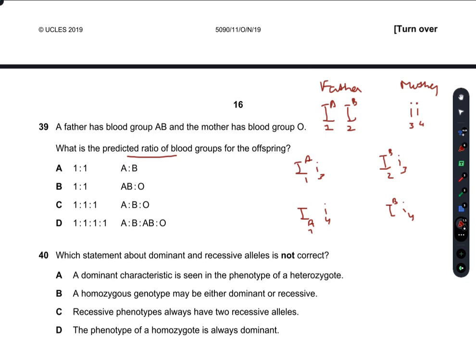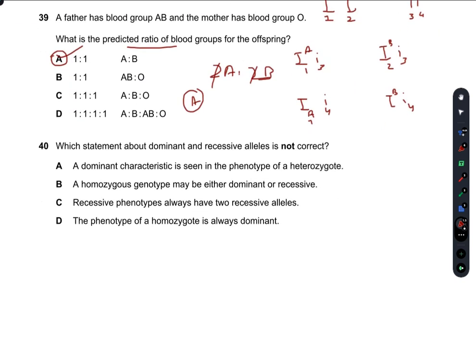So there are two offspring with blood group A and two with blood group B. So A to B is 1:1. So A is our right answer because there are two offspring with blood group A and two with blood group B.